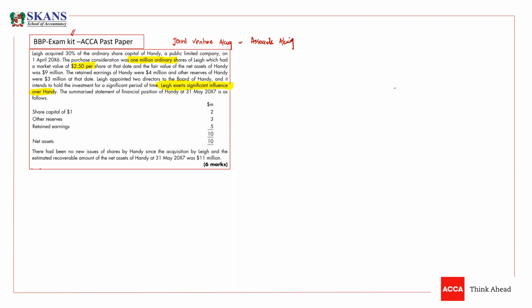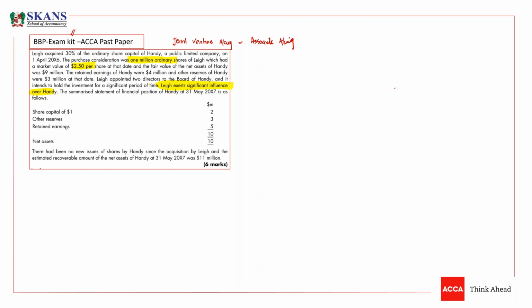Now, guys, there is a way to write about the standard. There is no need to write about how we can get the significant influence of the company, because the examiner is already mentioning in the question that Lee exerts significant influence over Handy. So you don't need to write how we can assess that the significant influence exists.